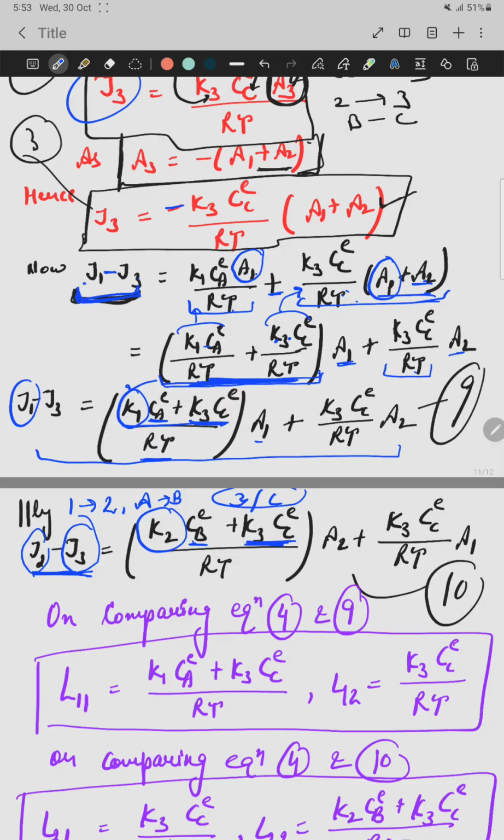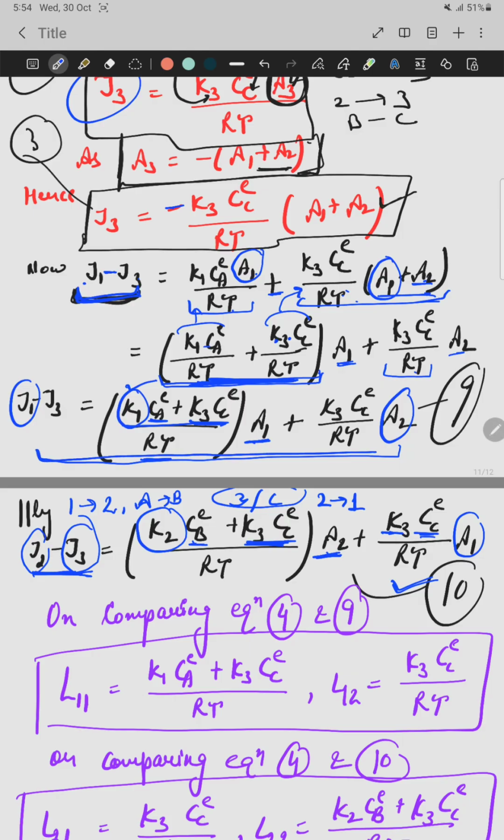Okay. A1 is replaced with A2 and A2 is replaced with A1. 2 is to be replaced with 1, and 3 and C are taken as such. This is my equation number 10. Okay. Now I have to compare equation number 9 and 10 with the previous equations.